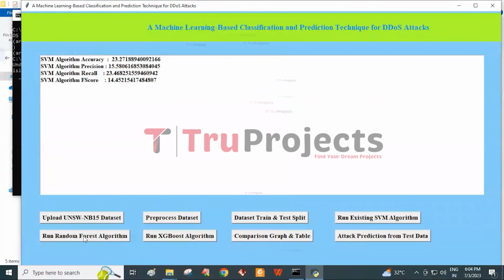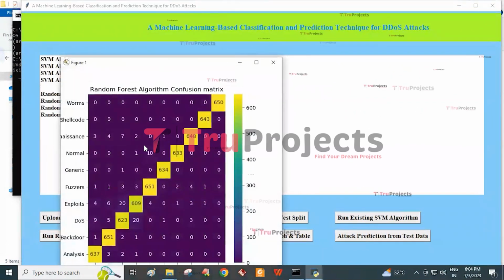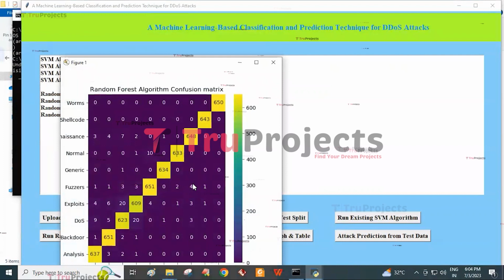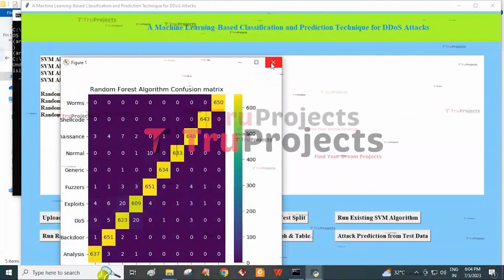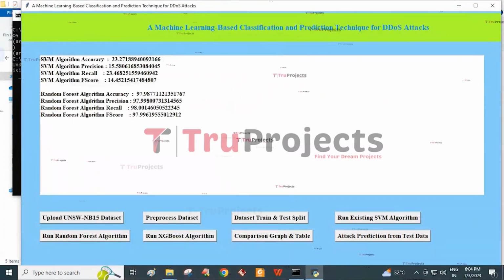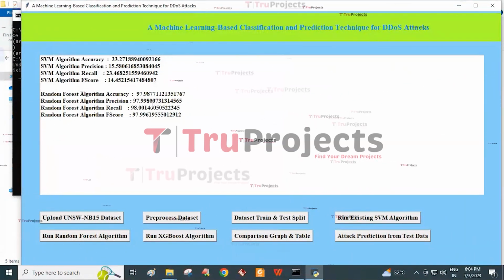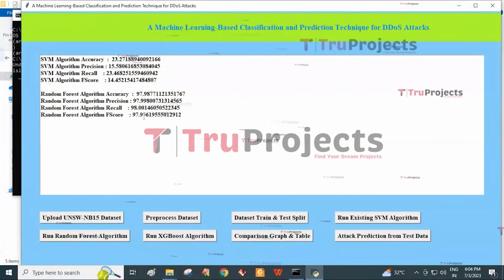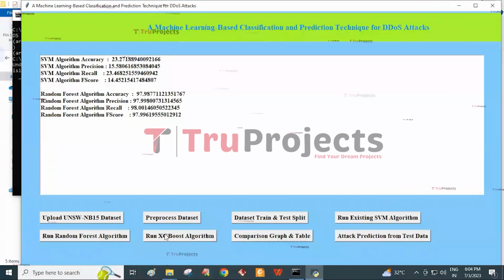Here, the SVM gives an accuracy of 23.27, precision of 15.5, recall of 23.4, and F-score of 14.4. And then click on Run Random Forest Algorithm button. Here, in the random forest algorithm confusion matrix, the blue color boxes are wrong predictions, and we can see the boxes of different colors contain the correct prediction count. And close this graph.